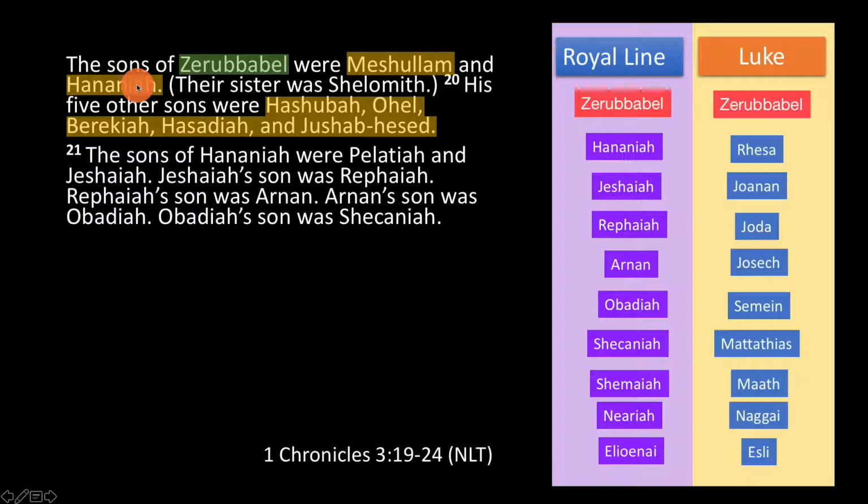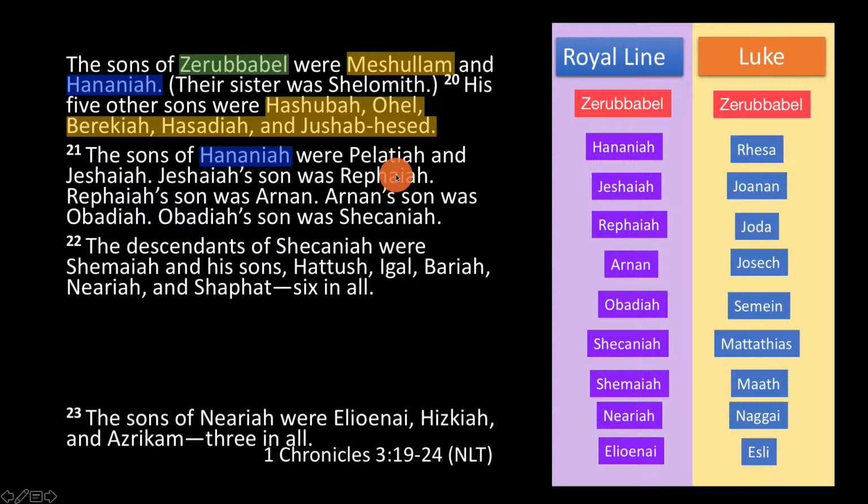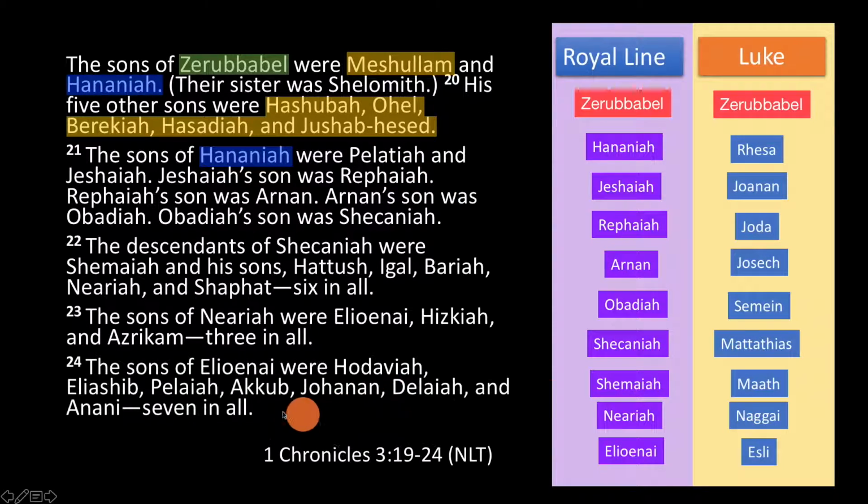For instance, the sons of Hananiah are given, so you can see here, the line is traced through Hananiah, and we're given all his sons all the way down. So why doesn't Luke, and for that matter Matthew, just incorporate the names given to us by the Old Testament? Why don't they do this? And again, we are left scratching our heads. We're left with just mere speculation.